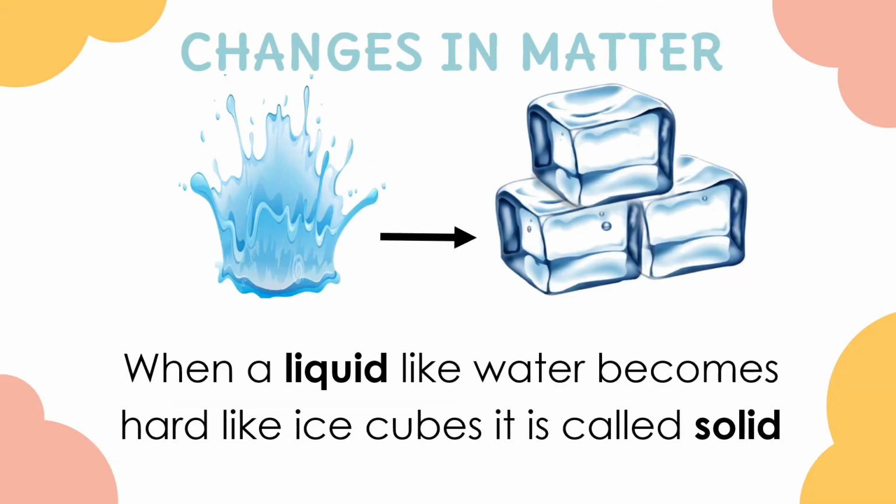Now let us have the changes in matter. As you can see here in the picture, the water can turn into solid ice. A liquid can turn into a solid like in this picture. When a liquid like water becomes hard like ice cubes, it is called solid. So the change will be from liquid to solid.